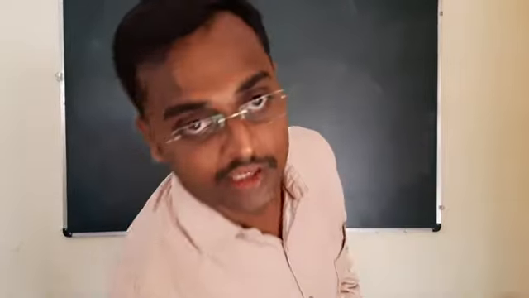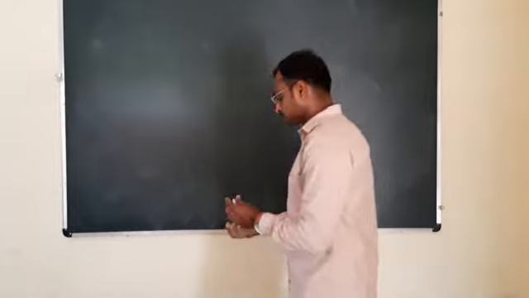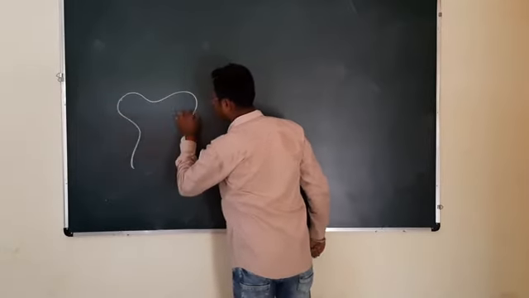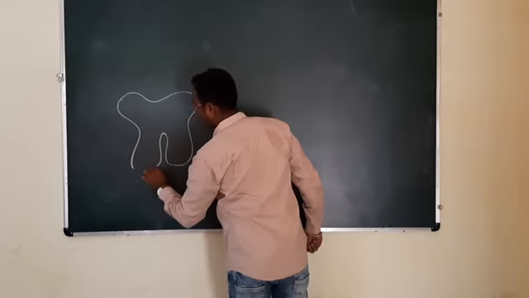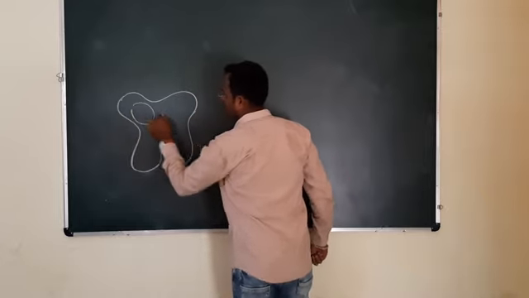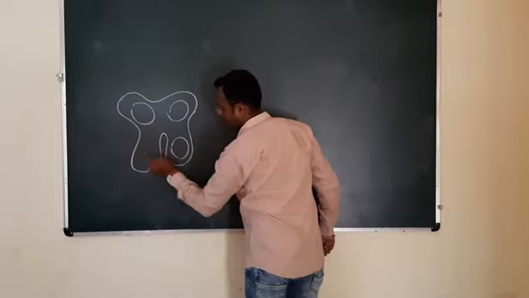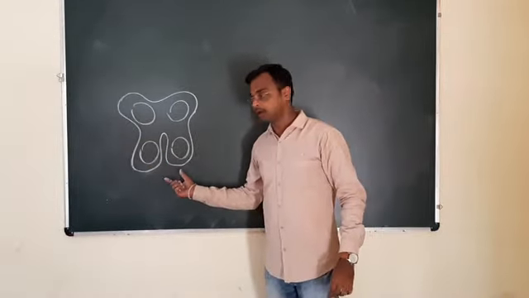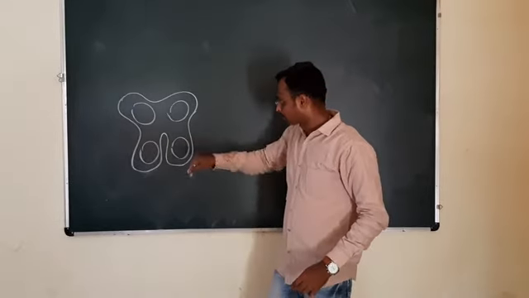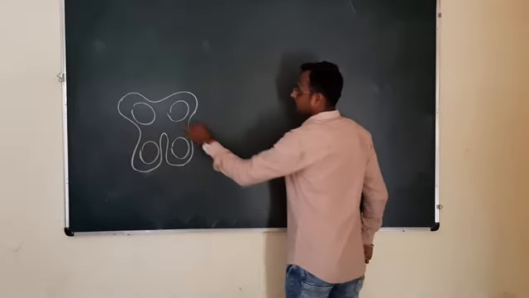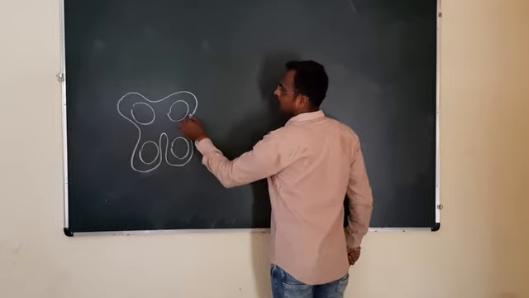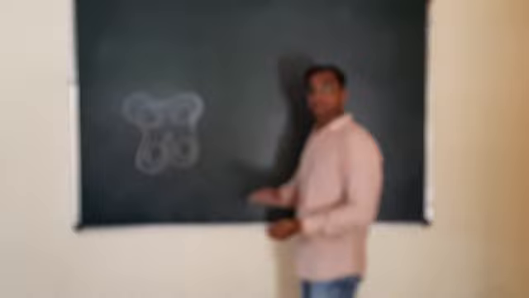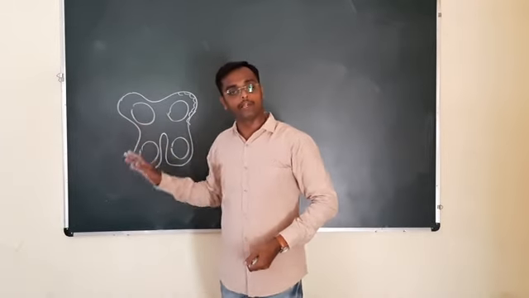Now let us study the TS of the anther as I have described. Four pollen sacs. This is the TS of the anther. The TS of the anther shows many cell layers, and these cell layers are formed at the time of maturity.